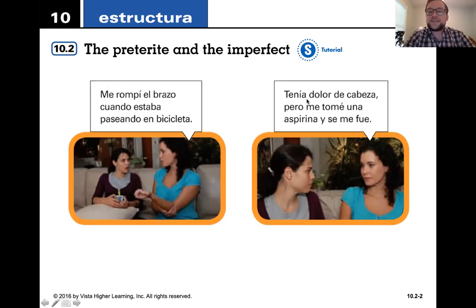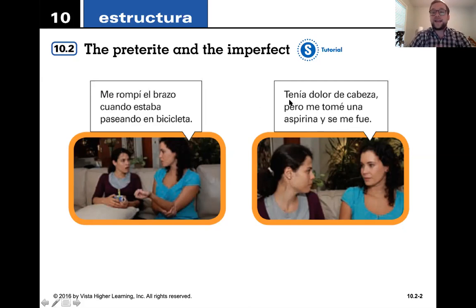All right, tenía dolor de cabeza. Remember when we're talking about mental or emotional states, we're going to use the imperfect. Tenía dolor de cabeza, pero tomé una aspirina y se me quitó. So these actions here, tomé una aspirina, that has a clear beginning and an end. And it left me, that also has a clear beginning. The headache went away, right?